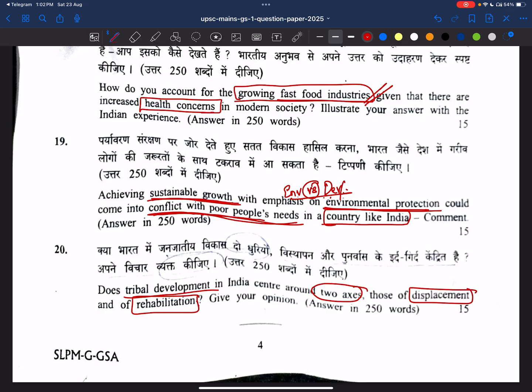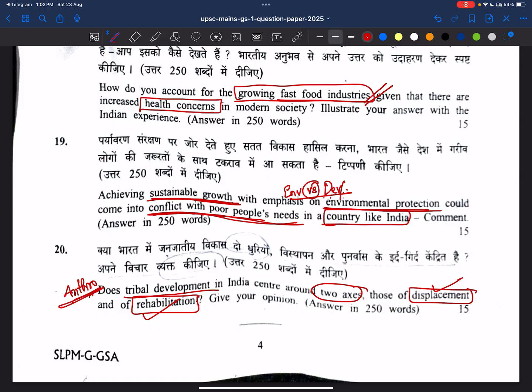Now, coming to the 20th question. But this is an anthropology question. Does tribal development in India center around two axes, those of displacement and rehabilitation? Of course, this is a part of social justice only, but this question was a PYQ of anthropology.